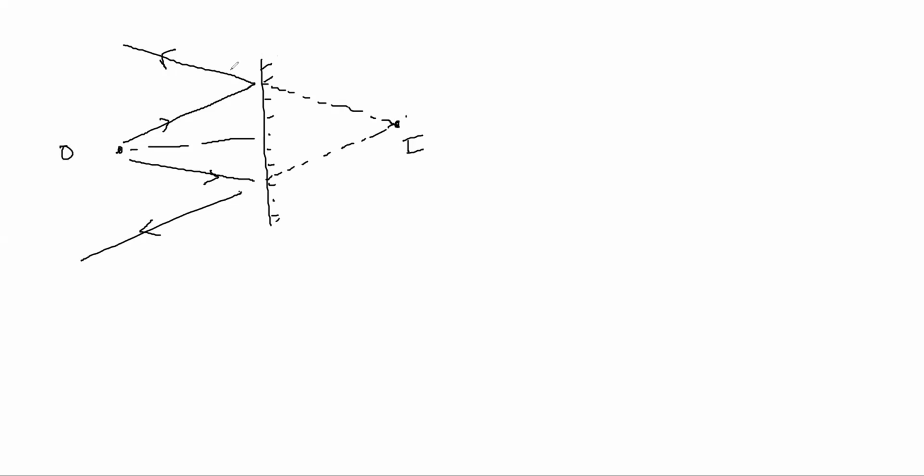And now what you can say is that angle of reflection R is equal to I. So here also, which angles are going to be same? This is I and this is R, right?